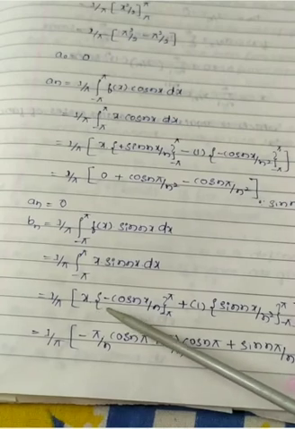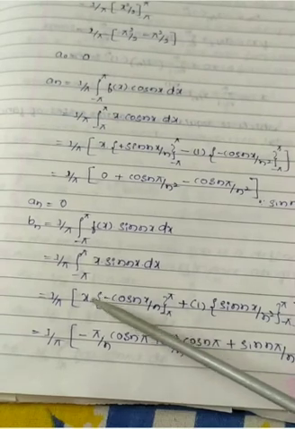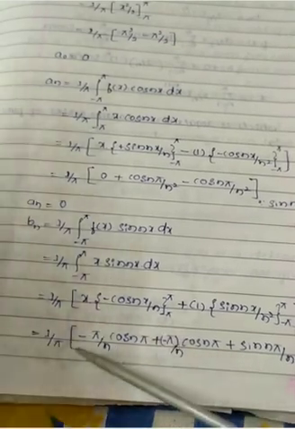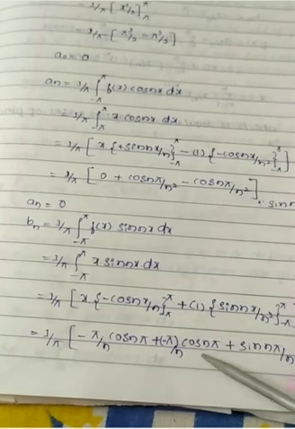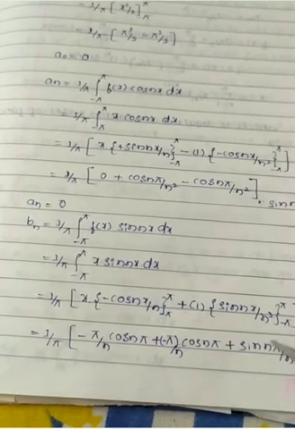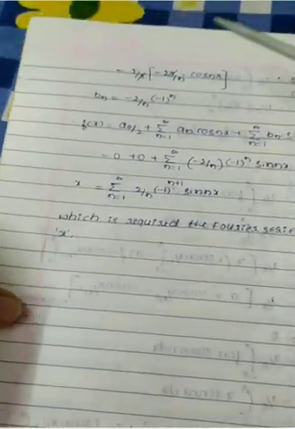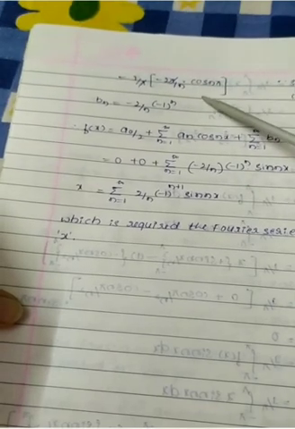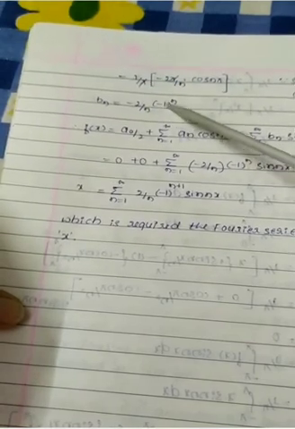Next, apply in the first term: minus x/n cos nx. Putting x = π, we get minus π/n cos nπ. Next, minus of minus gives a plus, then x = -π gives minus π/n cos nπ. The sine term is directly 0. Then solve this. What do you get here? We get 1/π times minus 2π/n cos nπ. What is the cos nπ value? It is (-1)^n. Here π gets cancelled, and we get b_n = -2/n times (-1)^n.